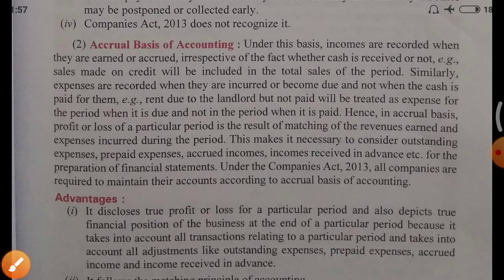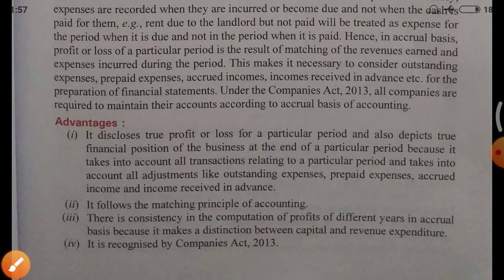Now let's see what the advantages of accrual basis are. It discloses true profit or loss for a particular period and also depicts the true financial position of the business at the end of a particular period, because it takes into account all transactions relating to that period and all adjustments like outstanding expenses, prepaid expenses, accrued income and income received in advance.